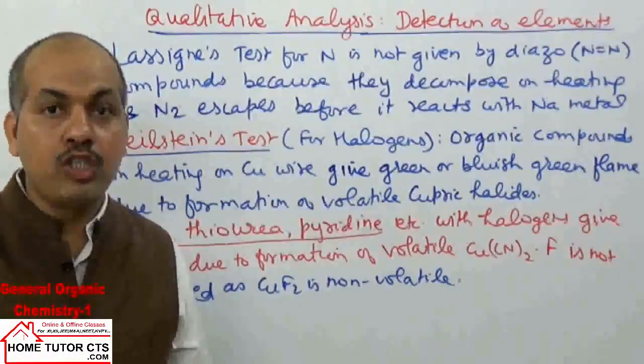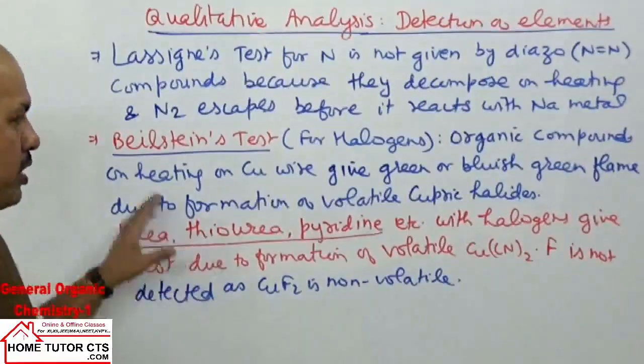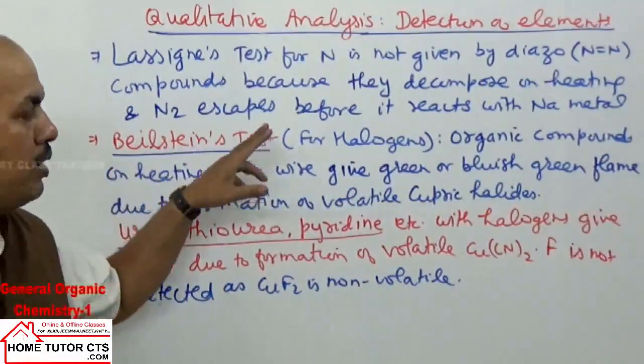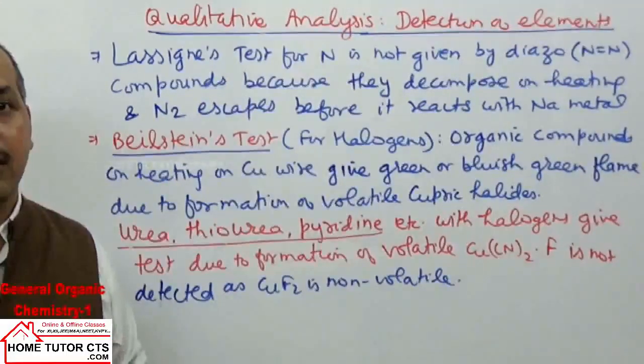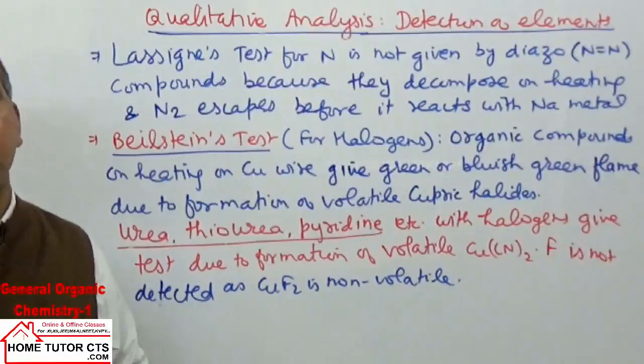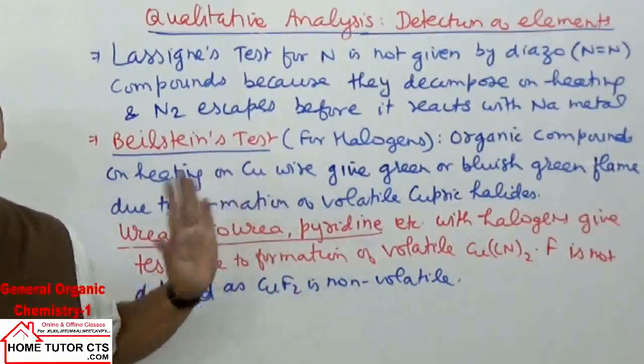Cupric cyanide, which is volatile, which also gives a green or bluish green flame. So that's the reason for this case. That Beilstein's test is used for ascertaining the fact that the organic compound does not have halogens, for that purpose more as compared to testing of halogen presence.